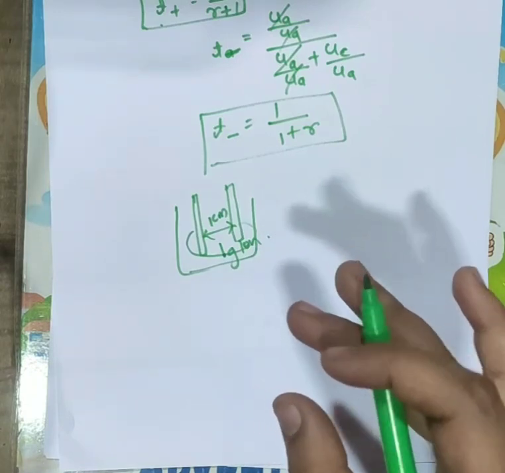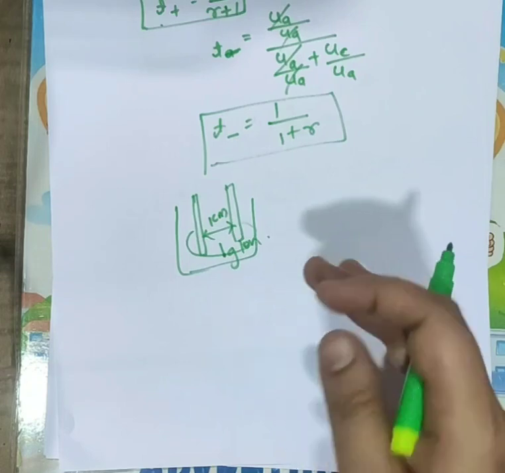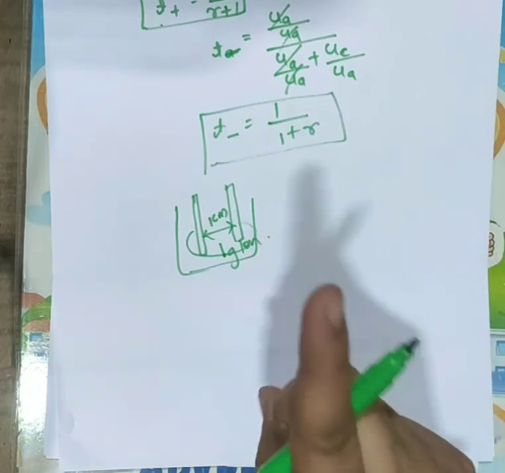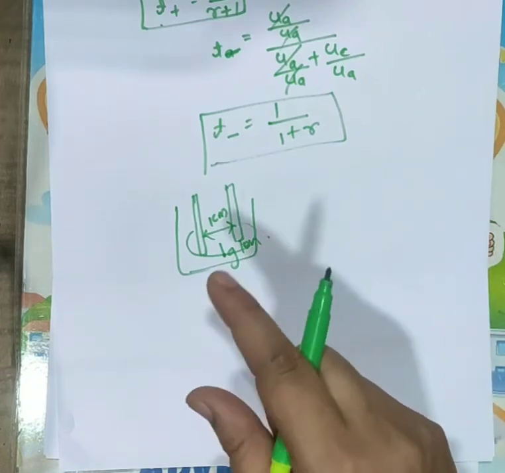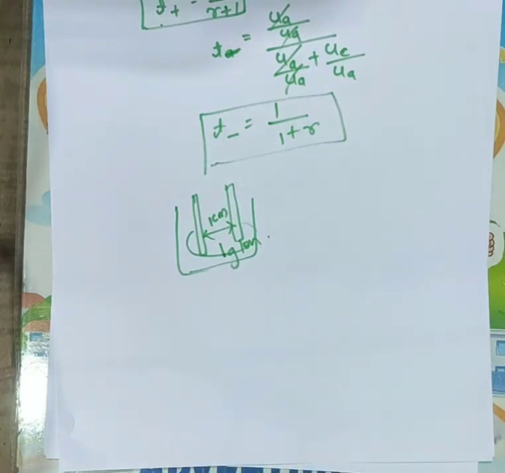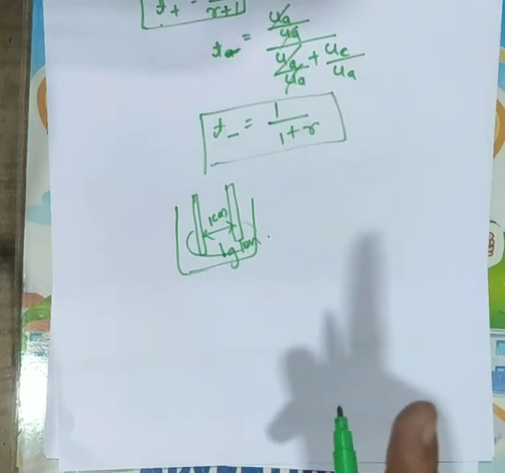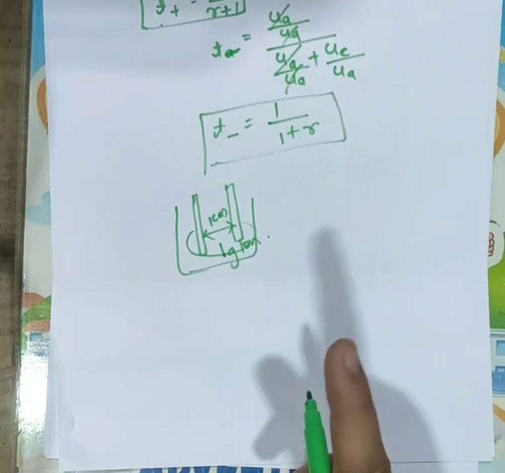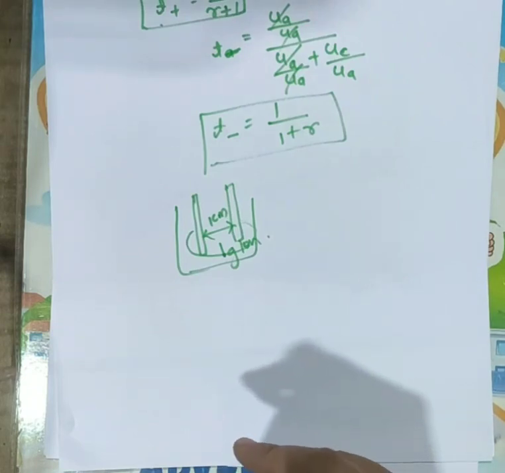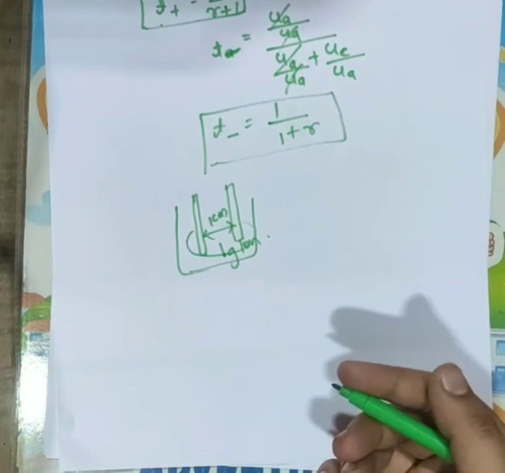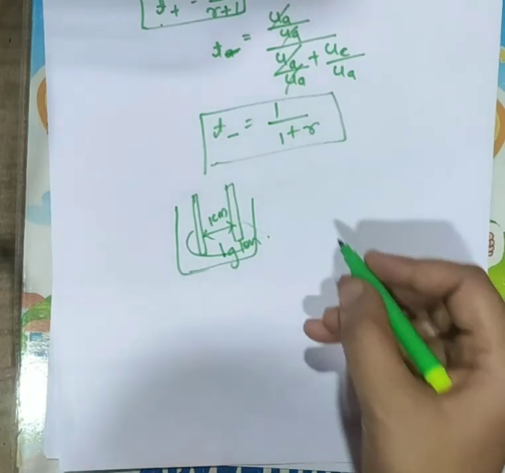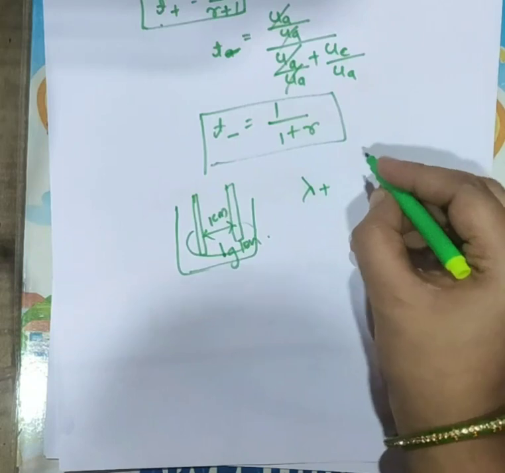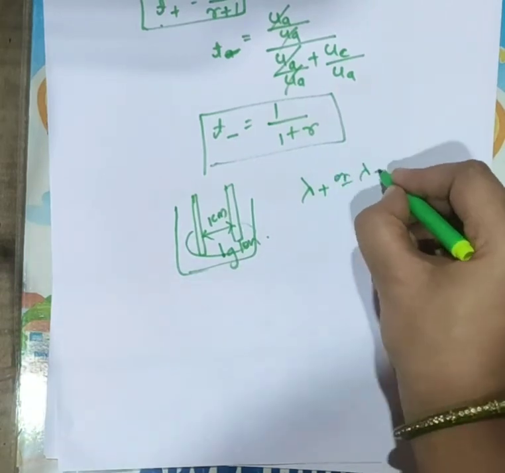It is the mobility with which the ion moves under unit potential gradient. That is called absolute ionic mobility. And ionic mobility is denoted by lambda plus or lambda minus.